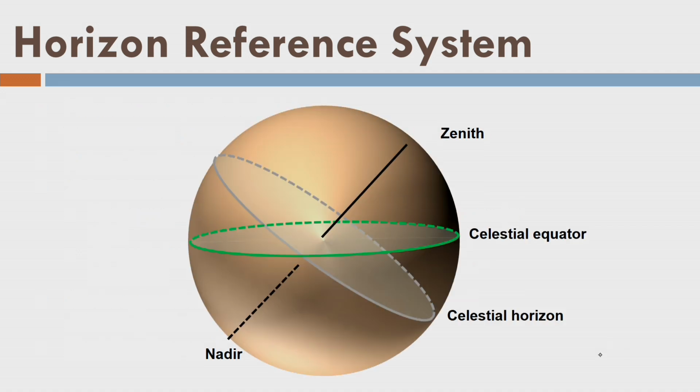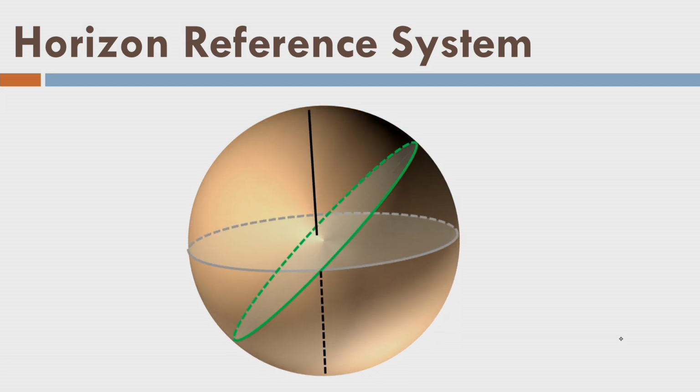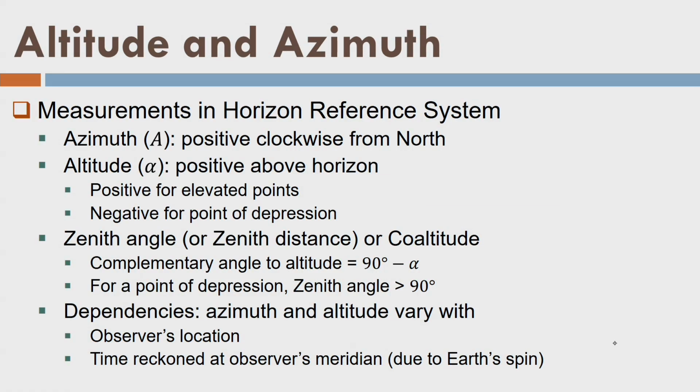Okay. This is the standard animation we started with. Now, this is the celestial horizon, celestial equator, zenith, nadir. Let us rotate it for simplicity to understand the horizon reference system. Okay. So, now my horizon is horizontal, and on this screen it is becoming more convenient for me to understand. So, now I have my celestial equator tilted. Okay, no problem. So, I am going to measure altitude and azimuth in the horizon reference system.